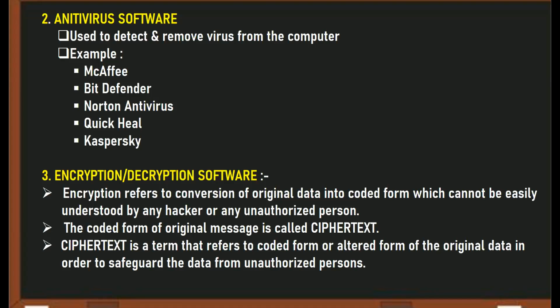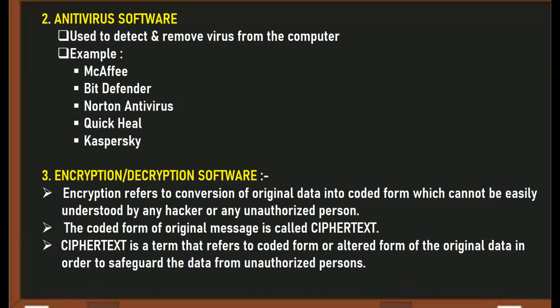And that code is known only to Gaurav and Raghav, not to any third person. If any third person tries to interfere, he or she won't be able to understand the message. So your message will not get hacked by the hacker. So you are safe. Your data is safe. Okay, am I clear?